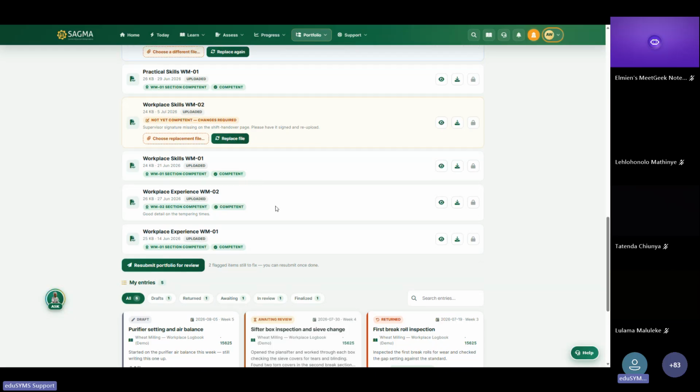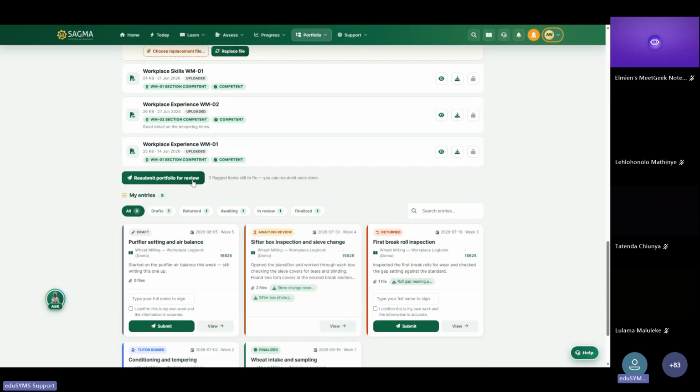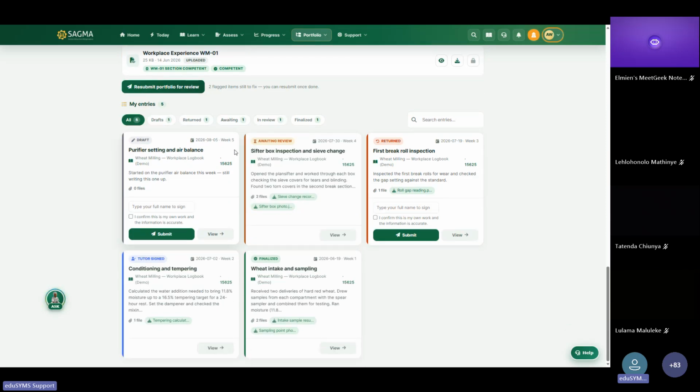Once you have captured everything, you can actually submit your portfolio for review. So whenever you submit for review, the tutors will understand that, oh, there is something that's been submitted, then they can review and give you feedback. Now, we then went further to say, what are the entries that you have made to your portfolio or to your POE. With the entries that you have made, you can now engage with them a little bit further, where you can also sign off, right, and confirm that you've signed off and submit whatever you've submitted.